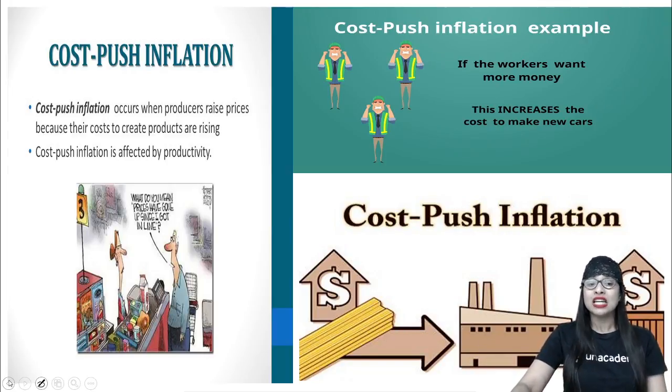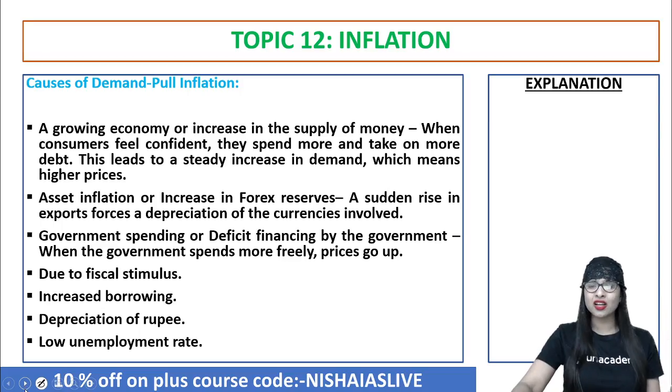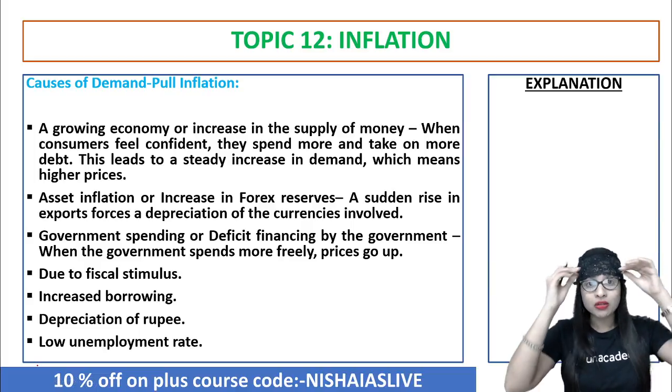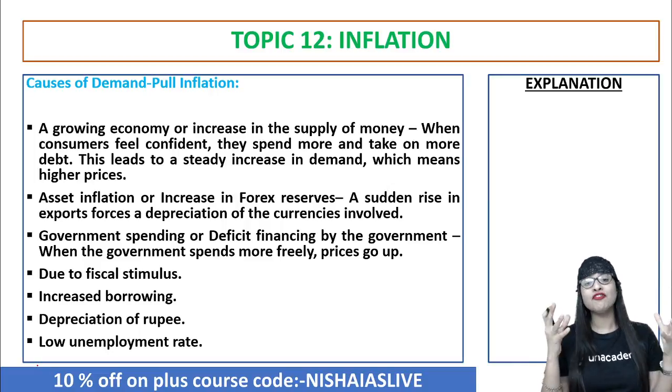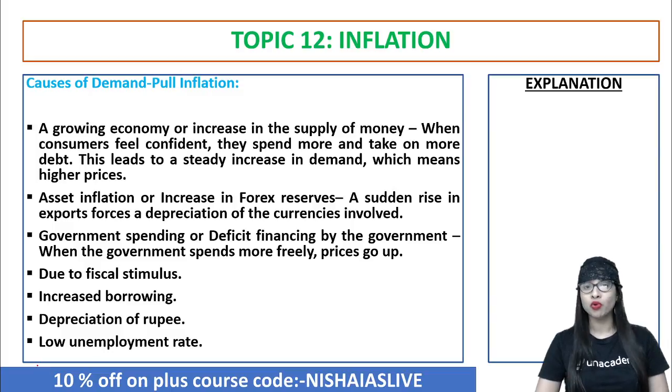We the consumers. Now, since we studied demand pull inflation, it is very important for us to know what are the factors causing that. Here we go. One is rapid growth in population. Too much population growth automatically leads to what? Demand pull factor. When the black money supply increases, the role of black money, unaccounted money, it increases. Then deficit financing, which is borrowing of the government. And also mounting government expenditure, too much government expenditure. So thus, a growing economy or increase in money supply. When the consumers feel confident, what will they do? They'll start spending more and take more debt as well. Automatically, there will be a steady increase in demand, which means higher prices.